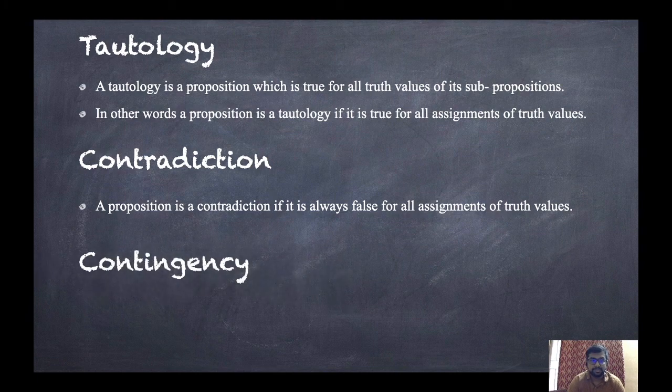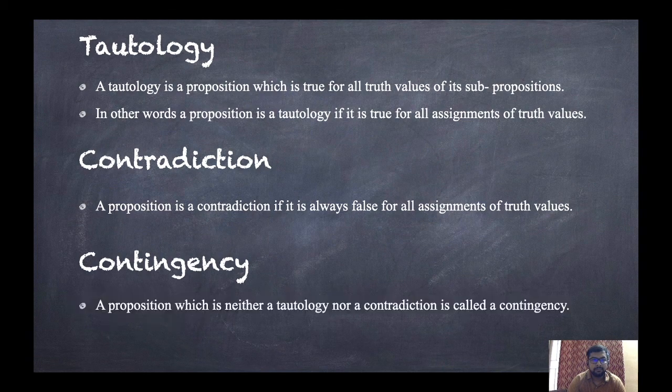Now what is contingency? A proposition which is neither a tautology nor a contradiction is called a contingency. So these three topics are important. If all values are true, then it is a tautology. If all values are false, then it is a contradiction. And if it is neither of them, then it is a contingency.